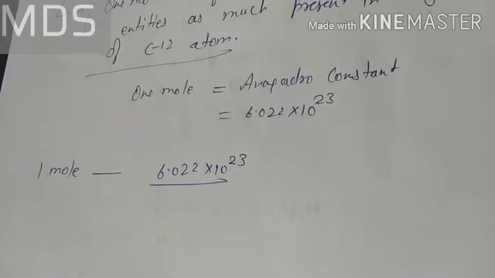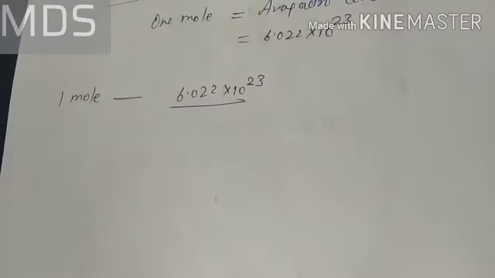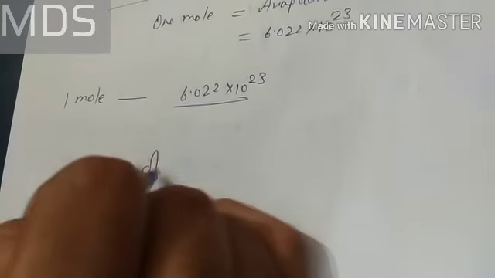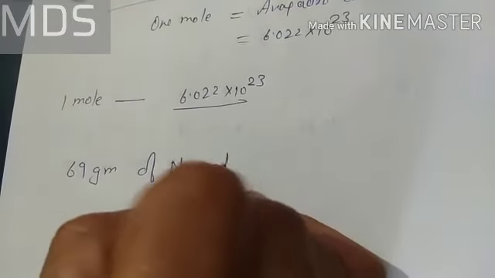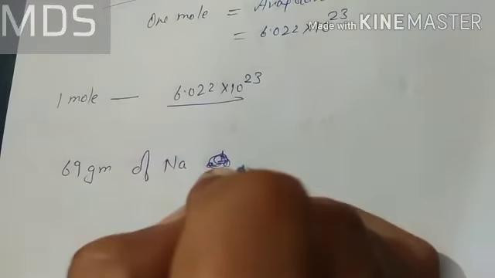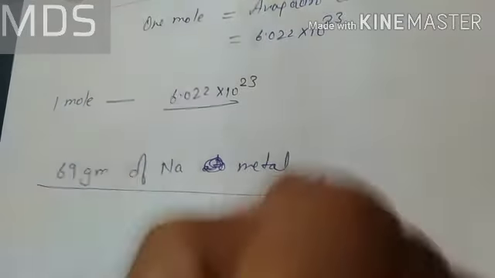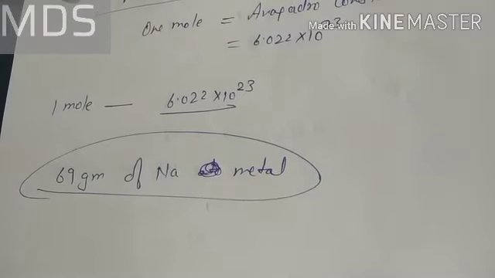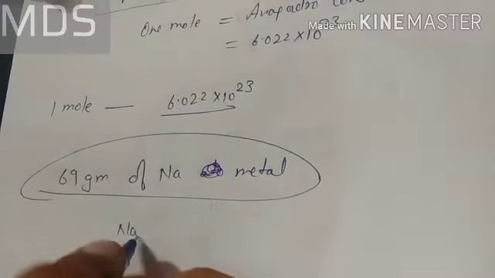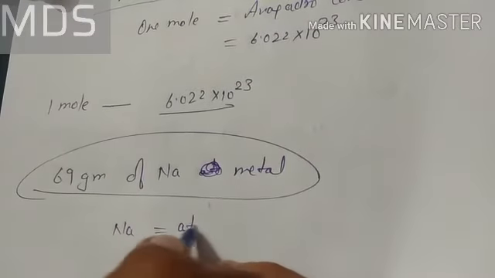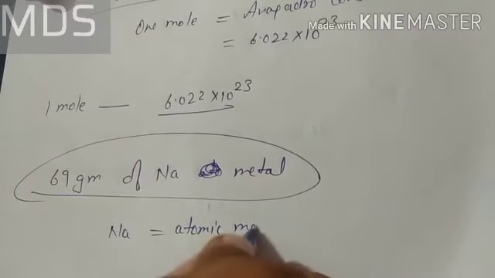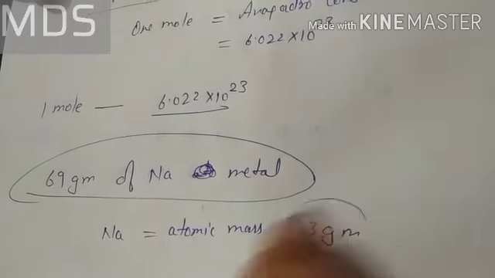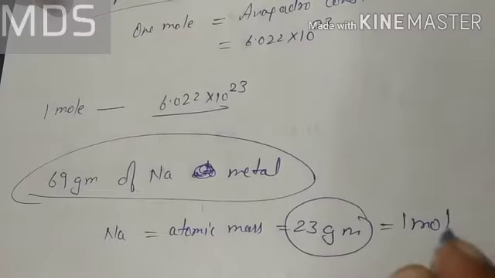Like let's talk about 69 gram of sodium metal that I have taken. Now how do we calculate the moles? You know that the atomic mass of sodium is 23. So 23 gram will make 1 mole.